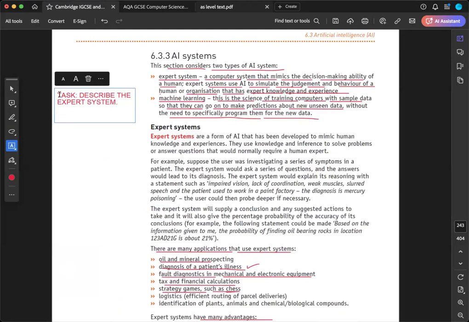Then you have to state two advantages and two disadvantages of expert systems. Is that okay?